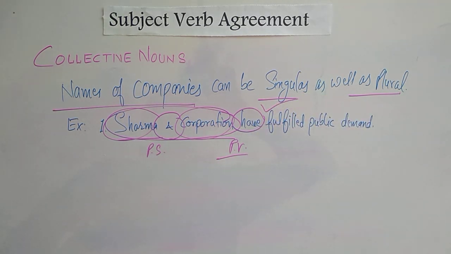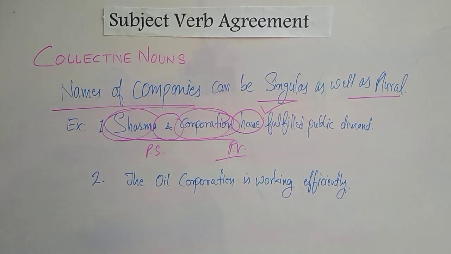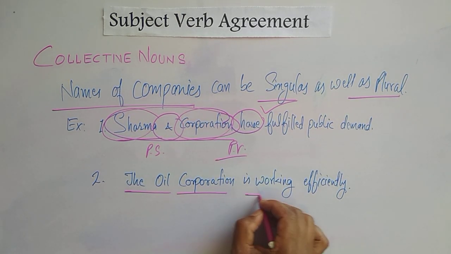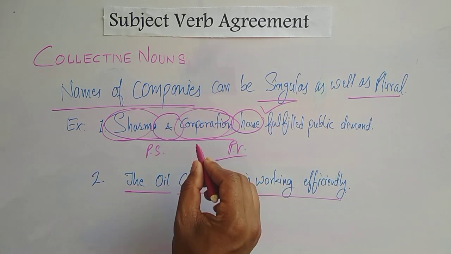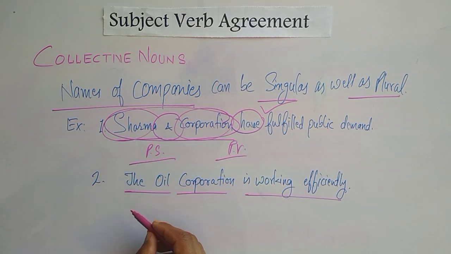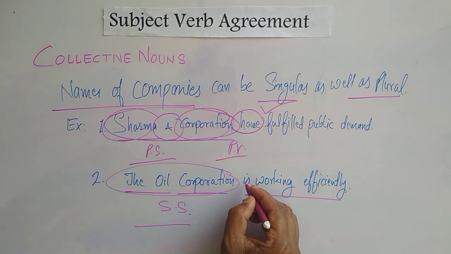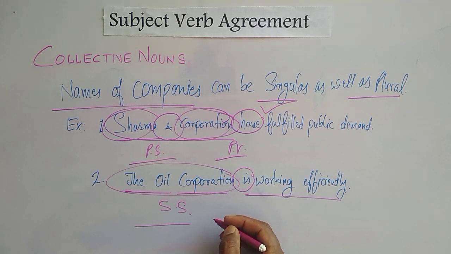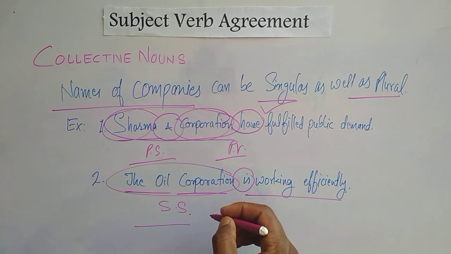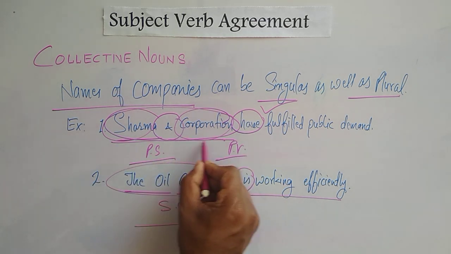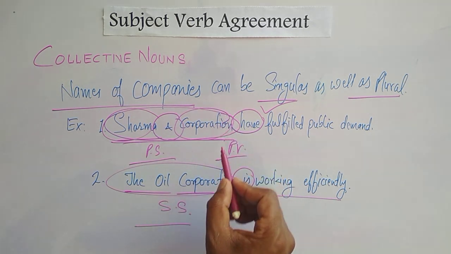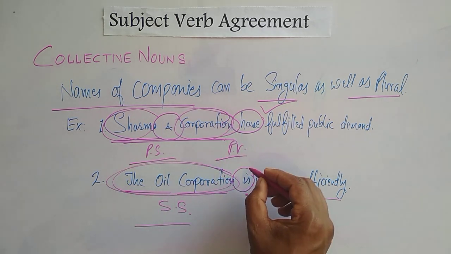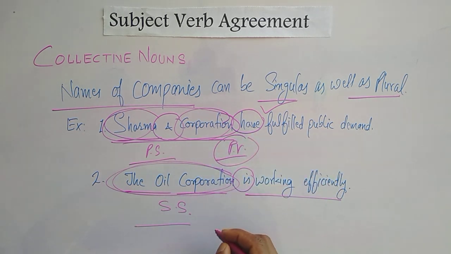Let's take one more example. Students, in the second sentence: the oil corporation is working efficiently. The first name of the company was a plural subject, and the name of the second company here is a singular subject. The oil corporation here is a singular subject. In that case, we used the singular verb is. It means the name of a company can be plural, like Sharma and Corporation, and the name of a company can be singular as well, here the oil corporation. When it is plural, we always take a plural verb. If it is a singular subject, then we take a singular verb.